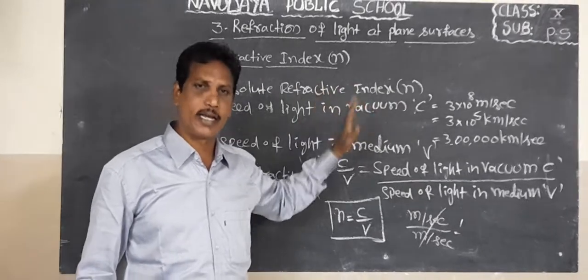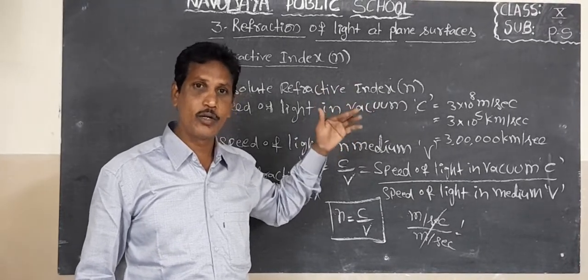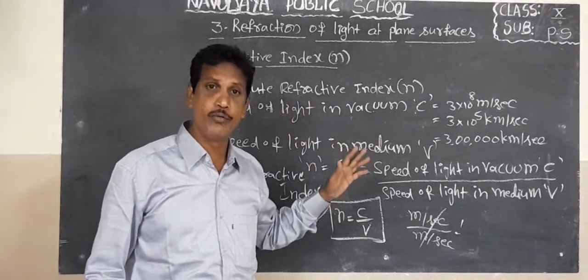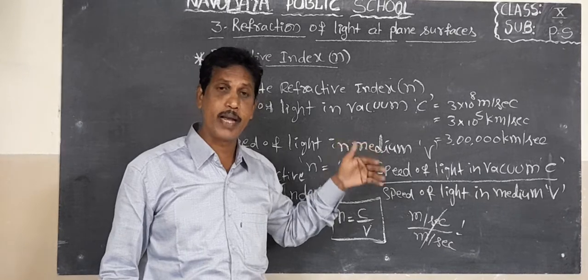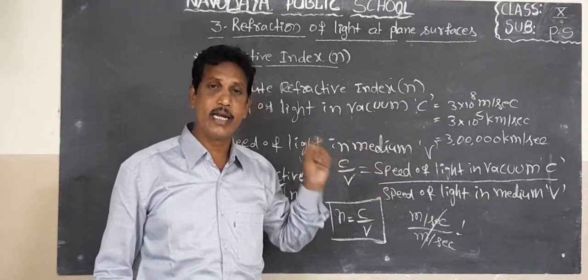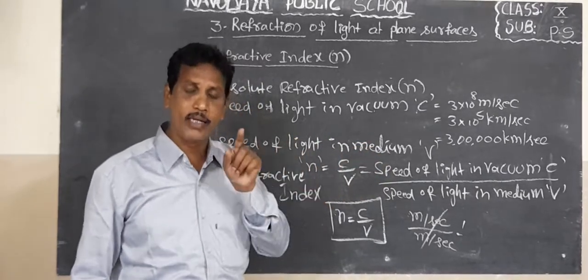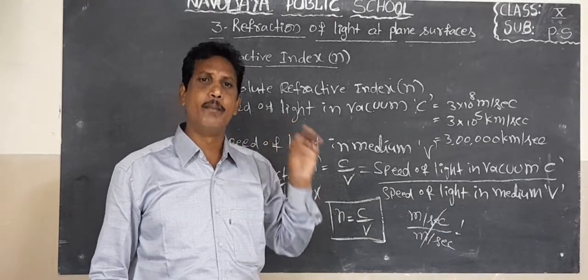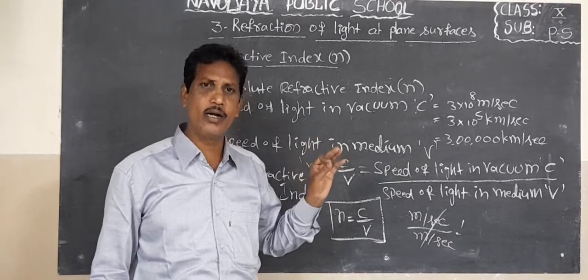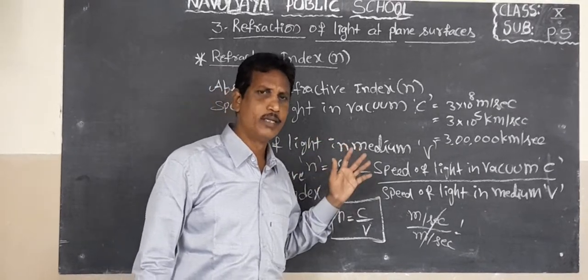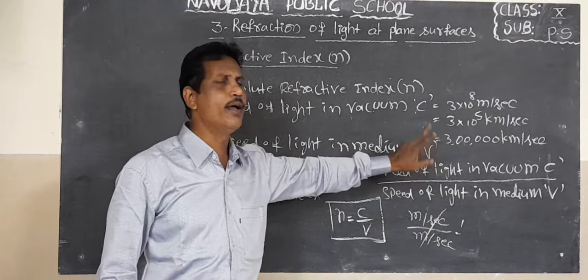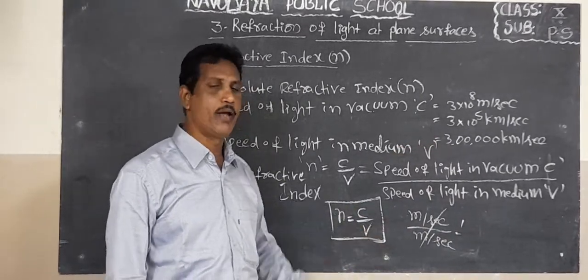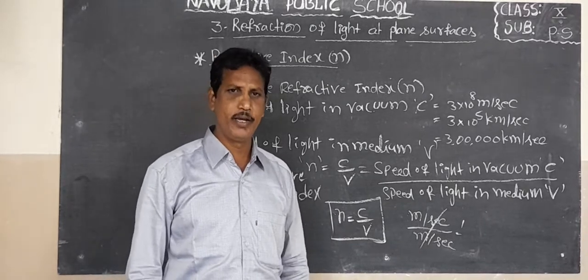Light ray is also called electromagnetic wave. A single white light ray consists of two fields, electric field and magnetic field. The speed of light in medium, let it be v. Therefore, observe the refractive index n equal to c by v.